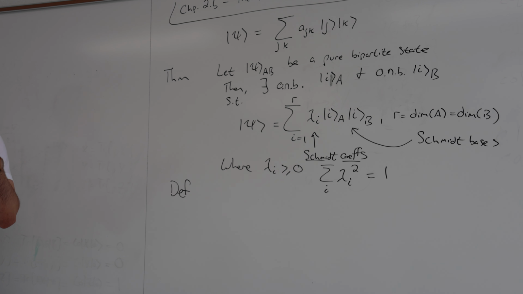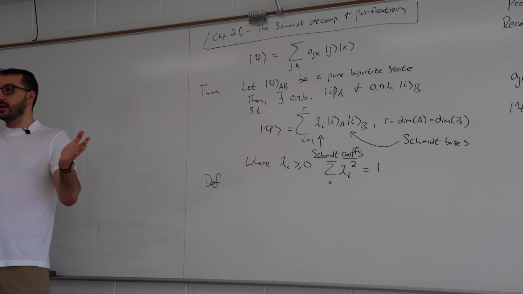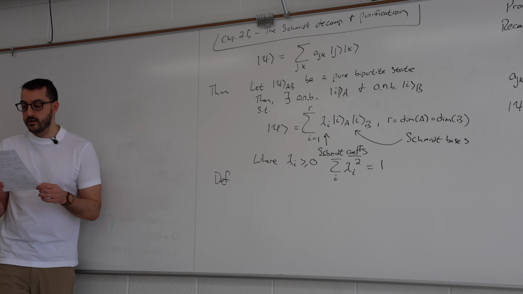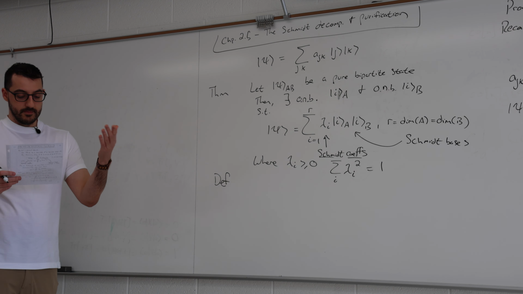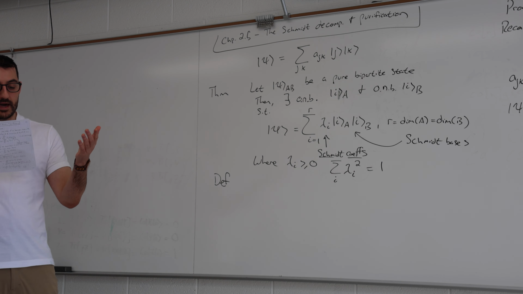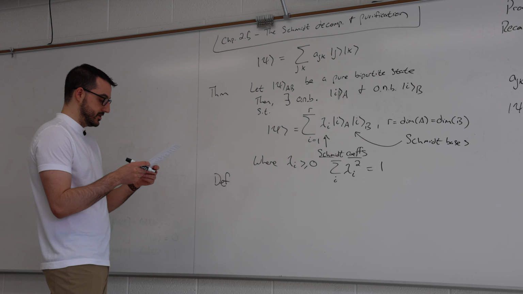What does that mean? Before we just defined entangled versus separable, so it was a binary thing. It was either entangled or it was separable. But there are notions that you can define the amount of entanglement that let us make statements, for example, that this is a maximally entangled state. And that also comes from the Schmidt decomposition.